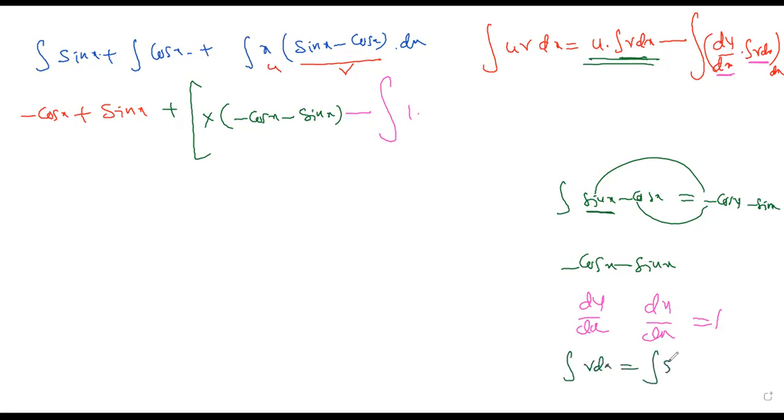Sin x minus cos x. Again, sin x means minus cos x, this minus as it is, integration of cos x means sin x. So here what are we getting? Minus, if I take common, minus cos x plus sin x. So this minus will come here, that means minus into minus will become plus. So this is minus minus cos x, I am just replacing sin and cos.